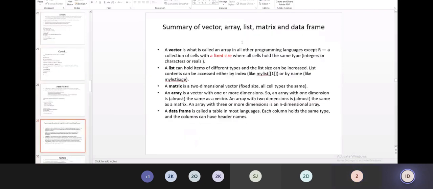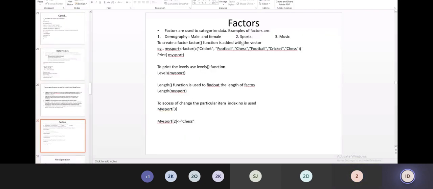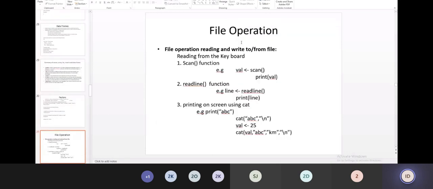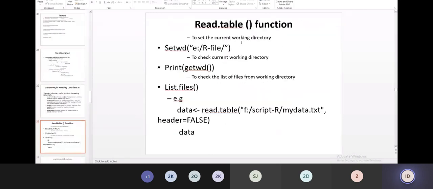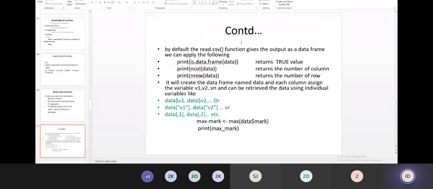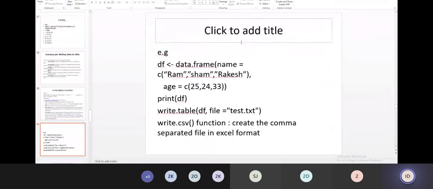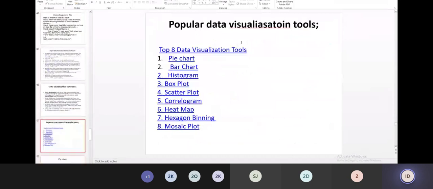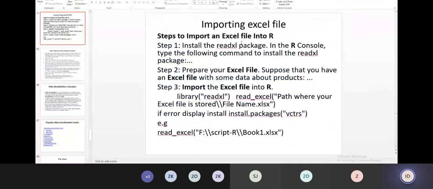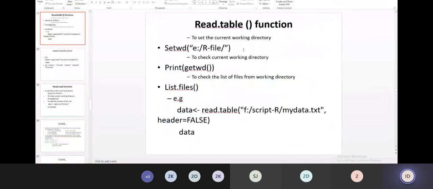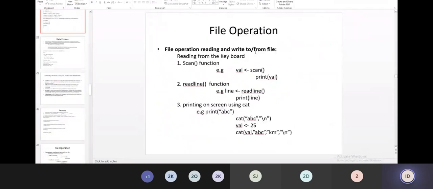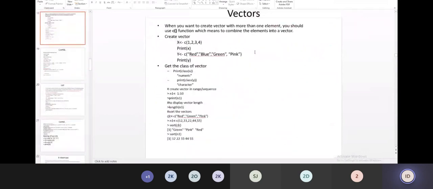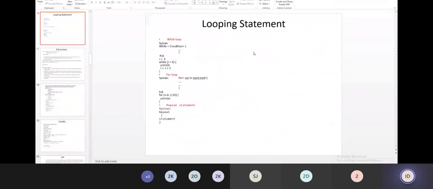Then factors, a very simple concept. Then I will move directly to visualization, that is, how the results can be displayed graphically. I need 3 to 4 lectures to finish the complete R. I will not take a jump, but from tomorrow I will take extra lectures.